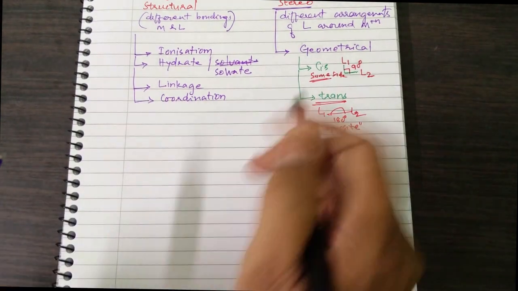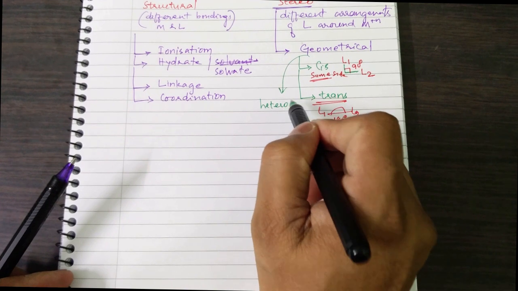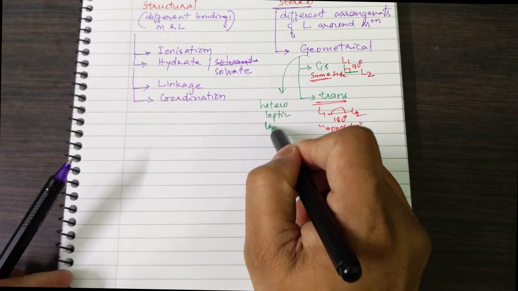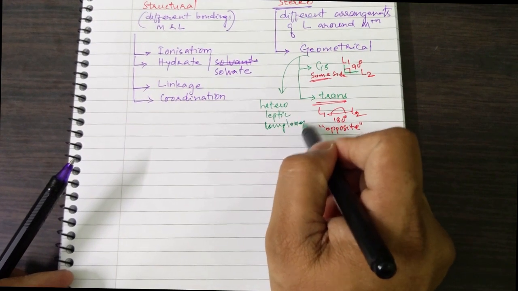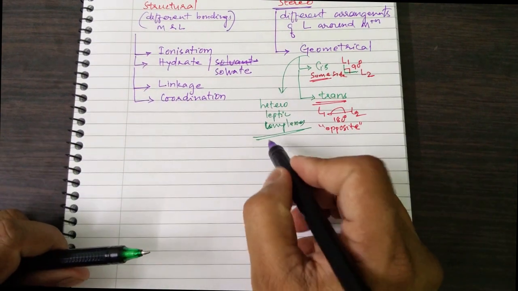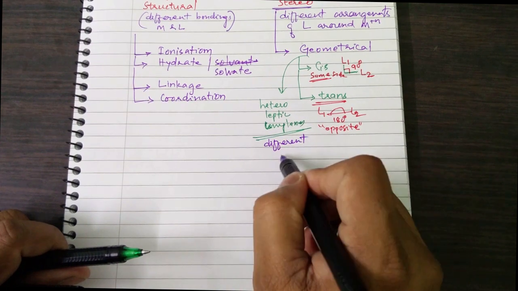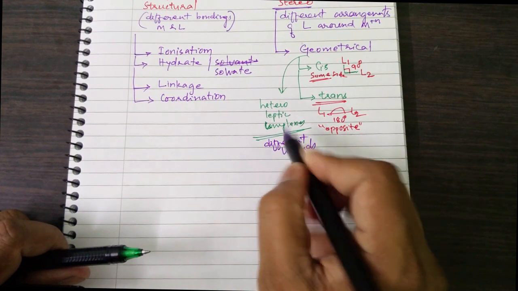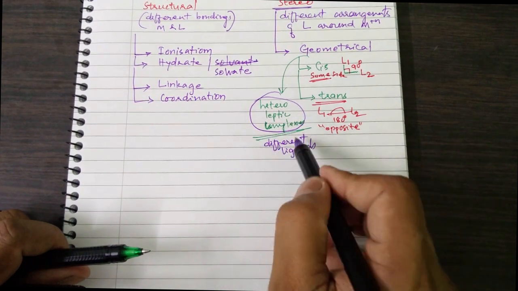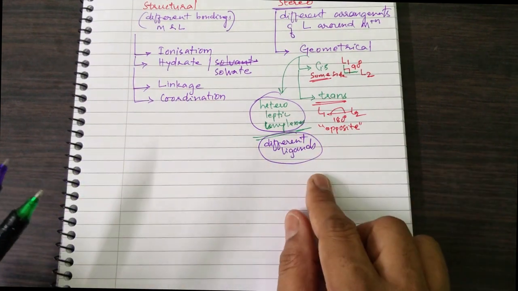This geometrical isomerism is usually noticed in heteroleptic complexes. Students, heteroleptic complexes are those complexes in which different ligands are present. If the ligands are the same, they are called homoleptic complexes.